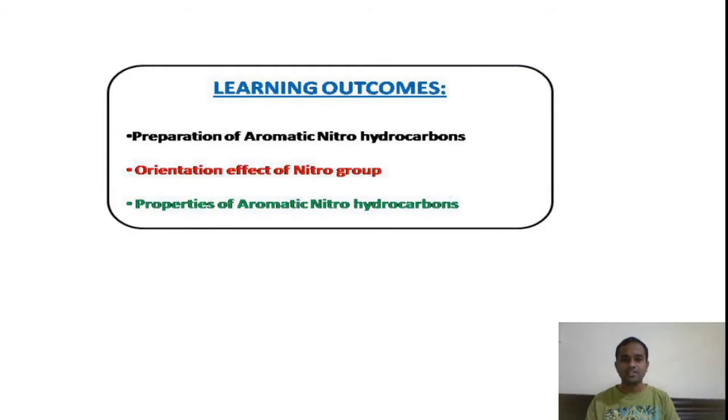Before going into this topic, here you can see in this slide, these are the learning outcomes. That means after the completion of the video, we will learn these items, that is preparation of aromatic nitrohydrocarbons as well as the orientation effect of nitro group on benzene ring. The last one, that is properties of aromatic nitrohydrocarbons, significant properties of nitrobenzene. By the end of this video presentation, we will get the information about these concepts.